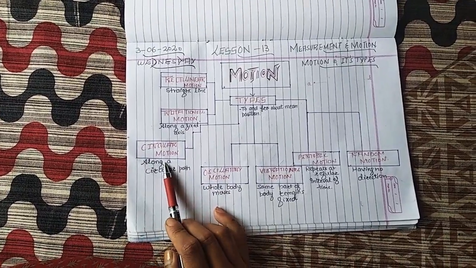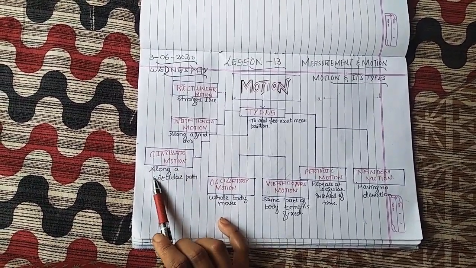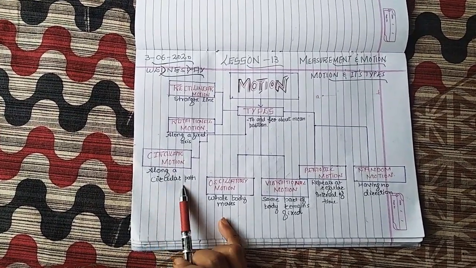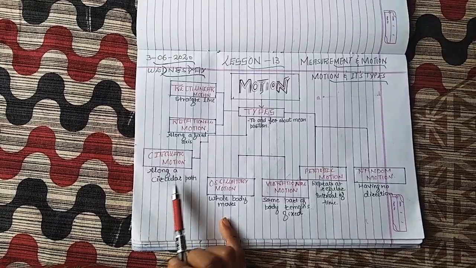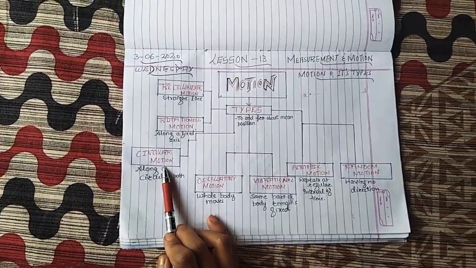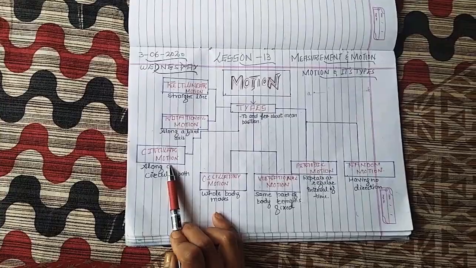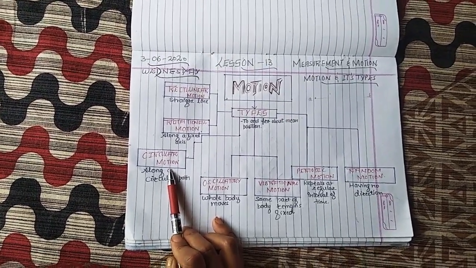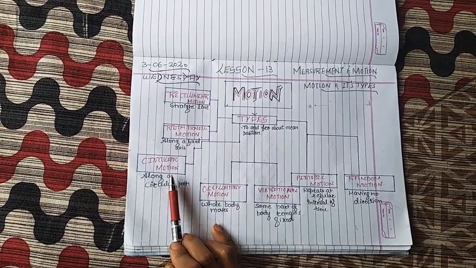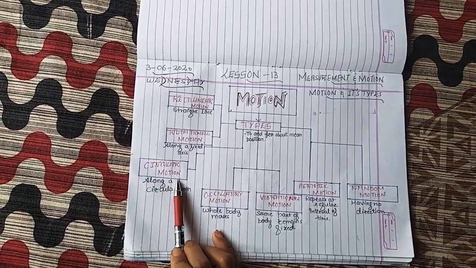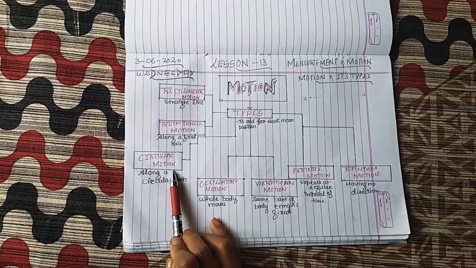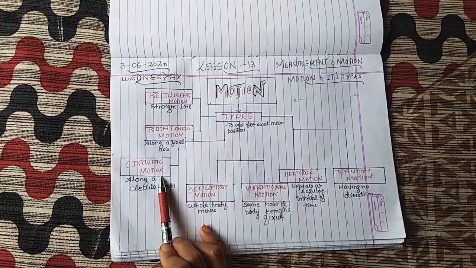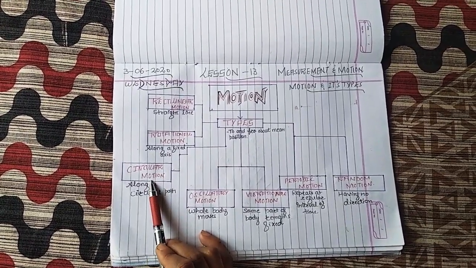The third one is circular motion. Circular motion is when any body or object travels or moves along a circular path. Okay, when the earth moves around the sun, that is also a circular motion. When the moon revolves around the earth, that also travels in a circular motion. And you have seen wall clocks, the hands of a clock, how they move anti-clockwise and clockwise, that also follows circular motion.